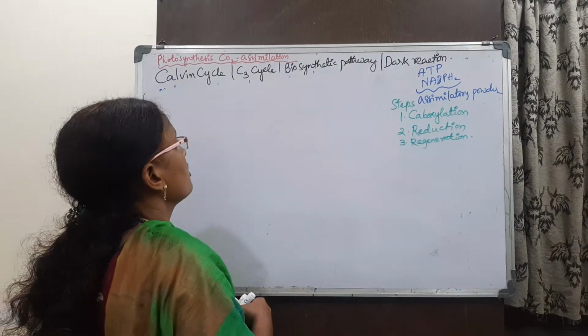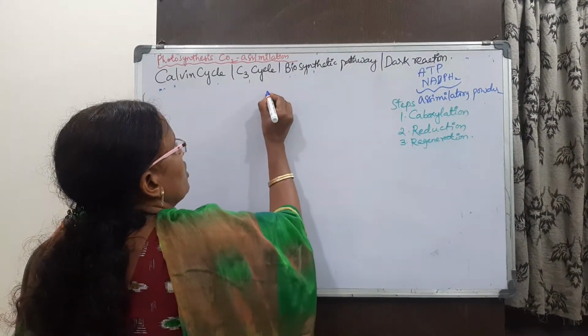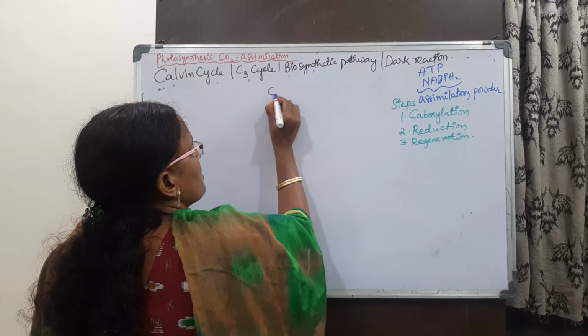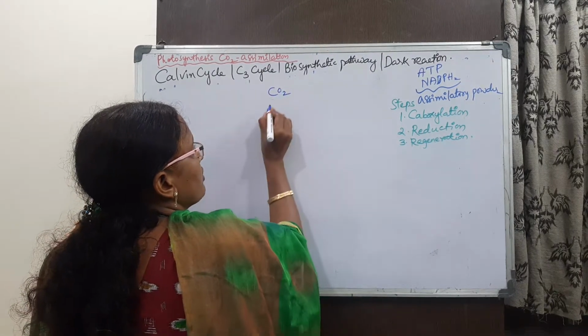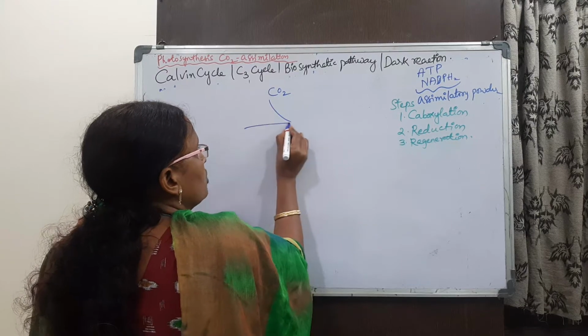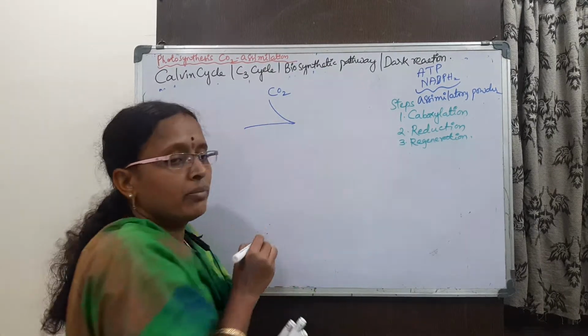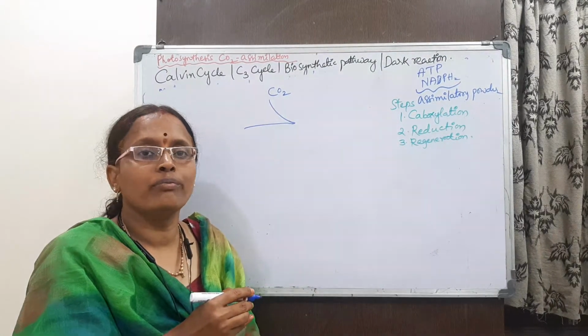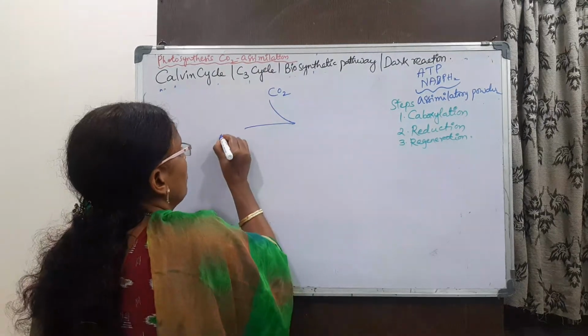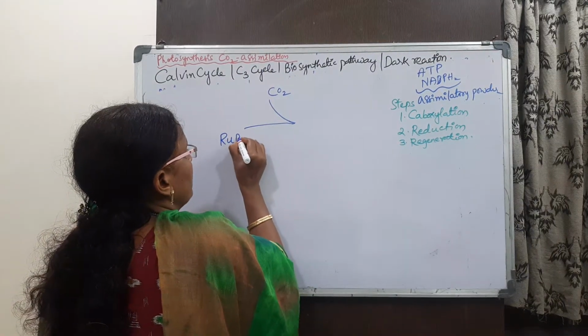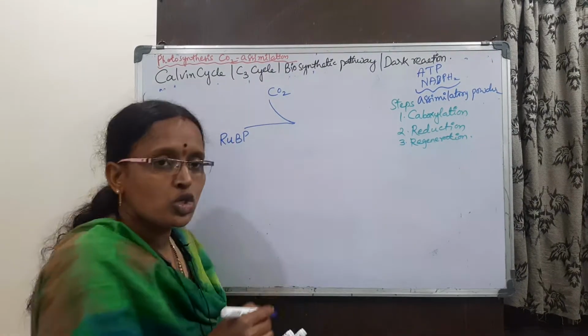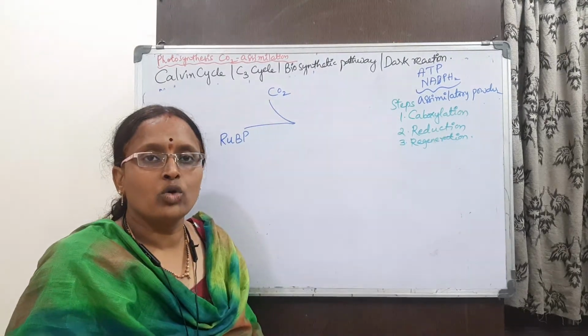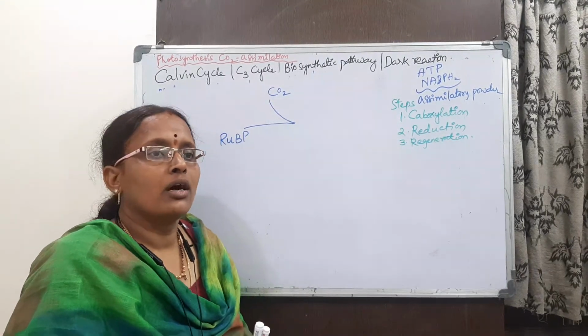The first step is carboxylation. The carbon dioxide from the atmosphere is going to be accepted by RUBP, ribulose bisphosphate or ribulose biphosphate.